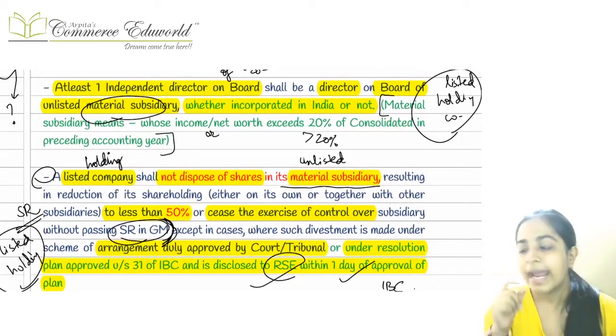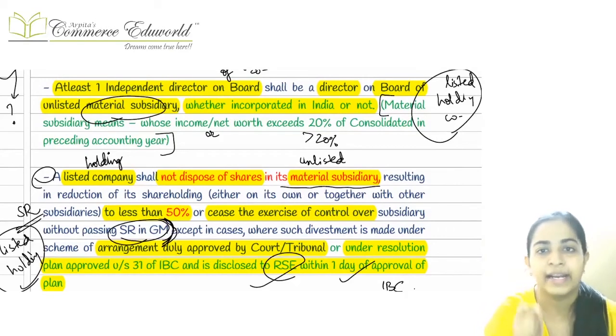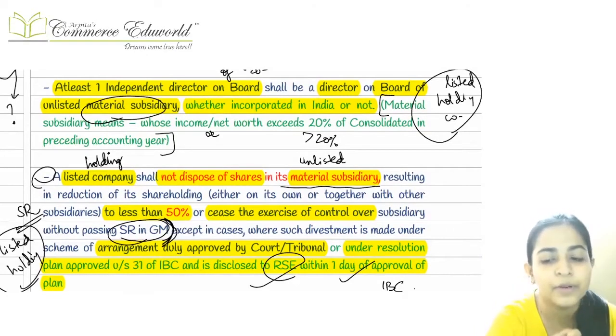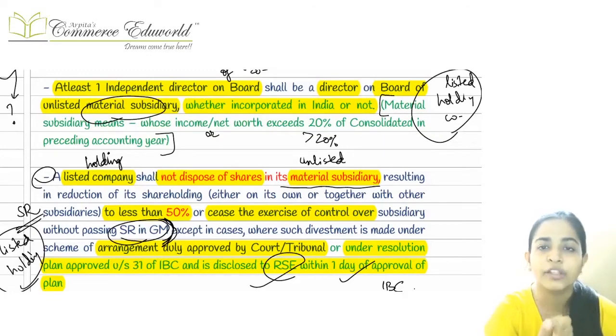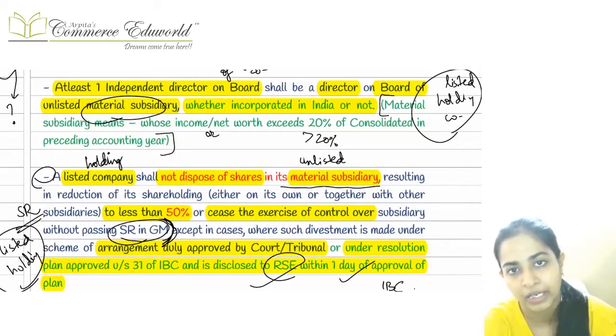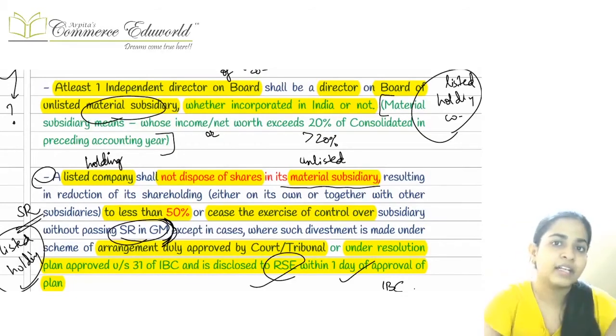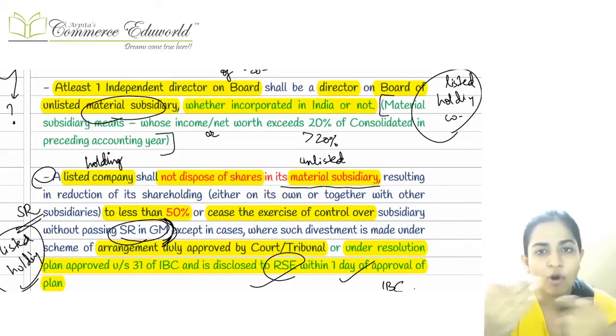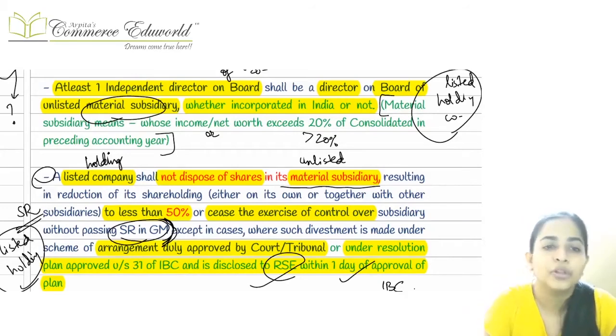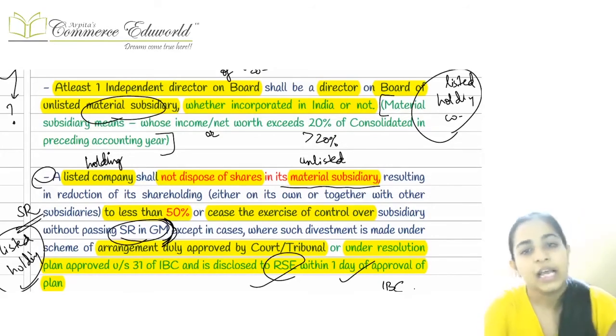First one is any person who is an independent director. Okay, 3 points, everyone just try to recollect. The first point was any person who is an independent director on the board of the main company, that is a listed holding company, should also be a director on the board of this unlisted material subsidiary.